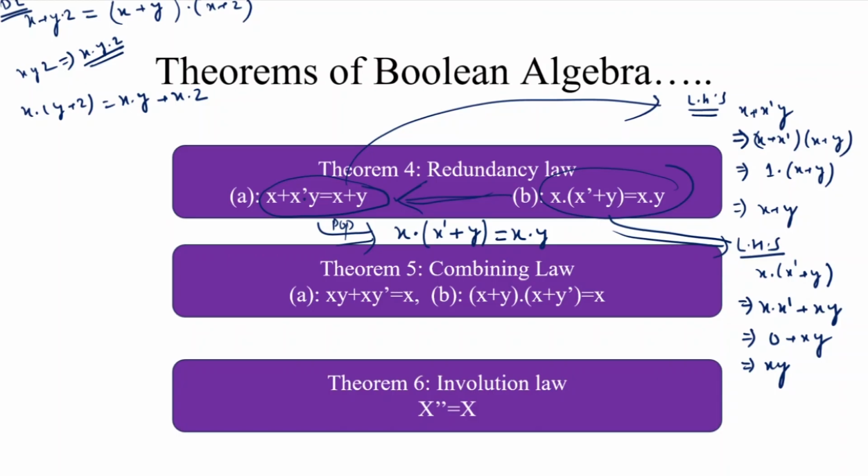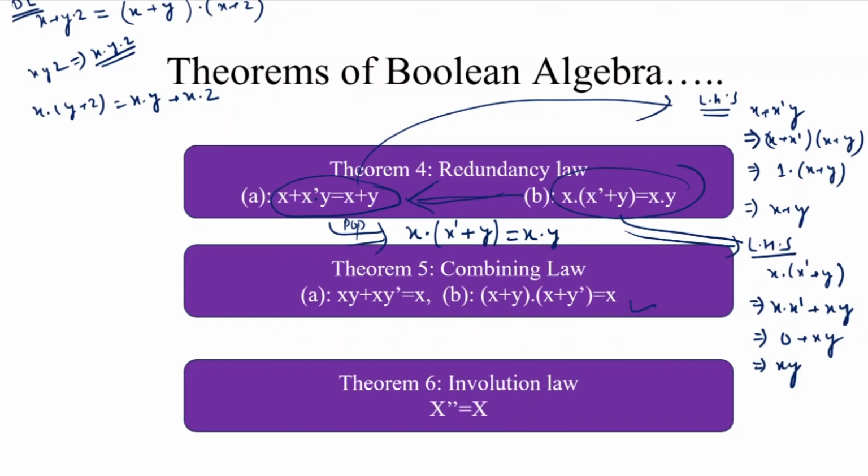The next theorem is theorem number 5, that is the combining law. The combining law says that xy plus xy dash is the same as x. It is very easy to prove. For obtaining the second part of this, we either apply the principle of duality in the first part to prove the second part, or first we prove the second part with the help of postulates, and then we apply the principle of duality to prove the first part.